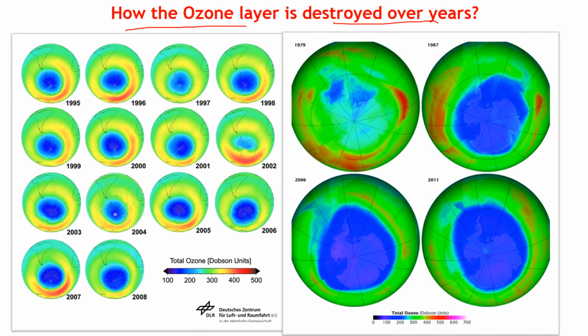Now in this figure you can see how the ozone layer has been destroyed over the years. Here you can see the unit measurement given. The blue color is a very small proportion and red is a good proportion. The range of 100 to 200 means it is less than 220 Dobson units. You can see 1979, 1987, 2006 and 2011. More and more of the bluish portion is increasing, which means ozone is continuously decreasing below the desirable level in the stratospheric region, and that's why it is called the ozone hole, or thinning of the ozone layer.